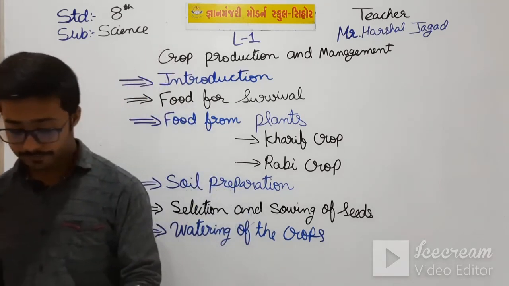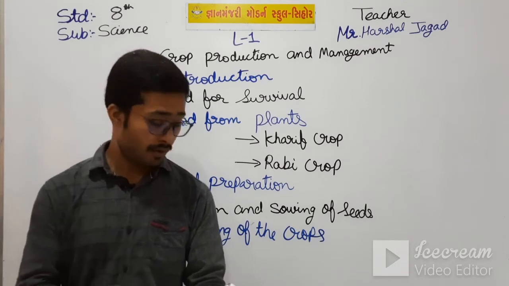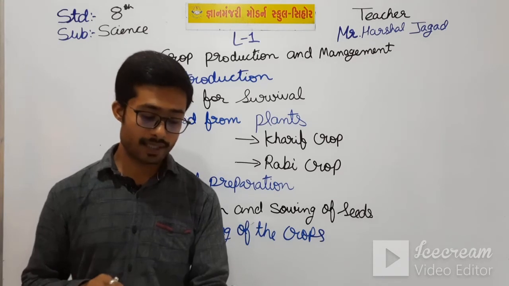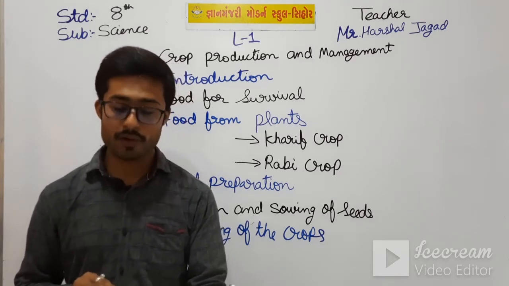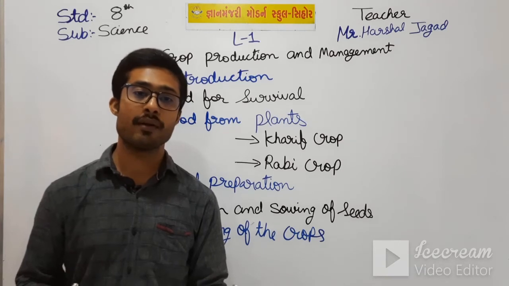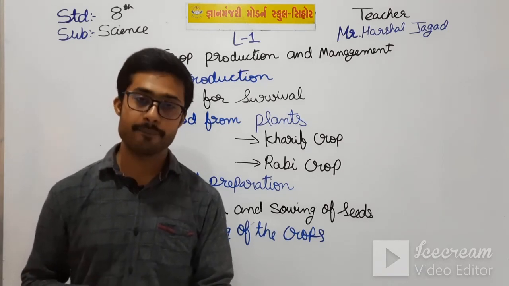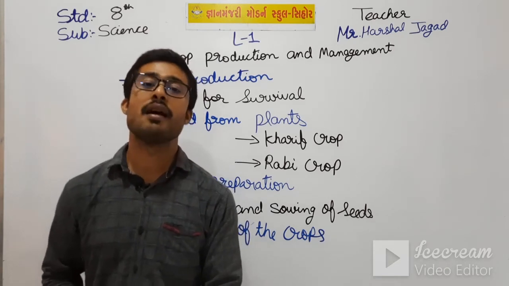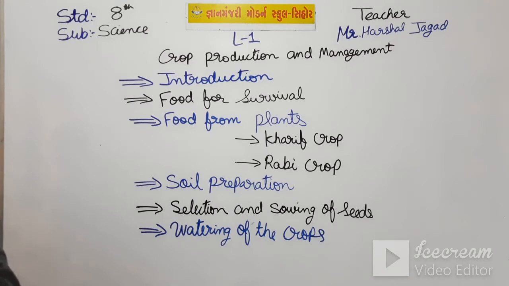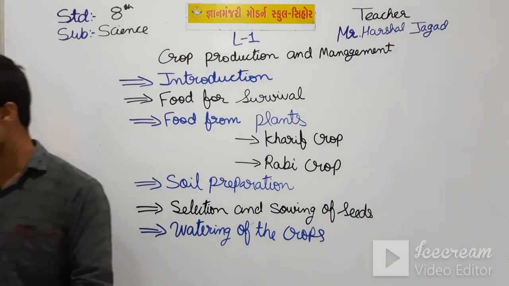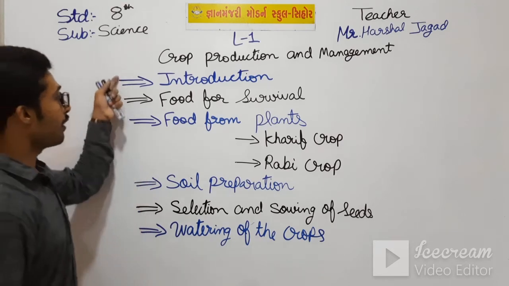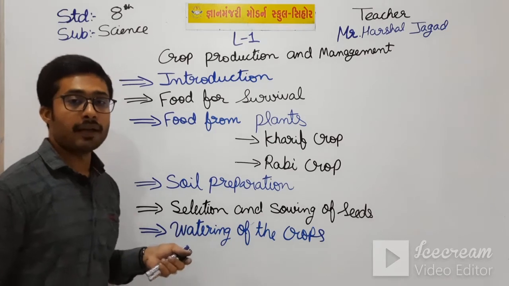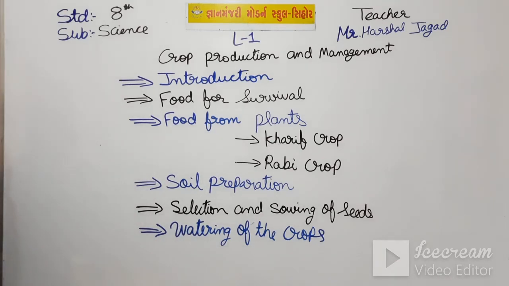Okay, so next, here is the figure on pages 14 and 15 of the traditional methods and modern methods. And here is also water logging in a field, which means if we water more, the crops will not grow, or the excess water harms the crops. Up to this we have seen this chapter. Now we will start with our new topic, that is weeding and crop protection.